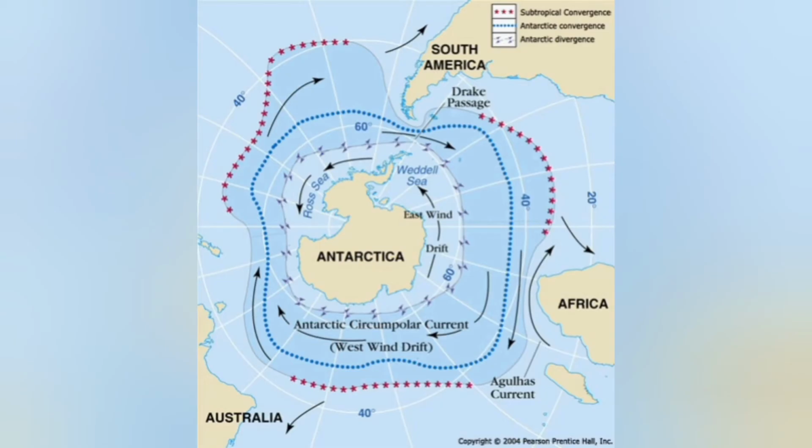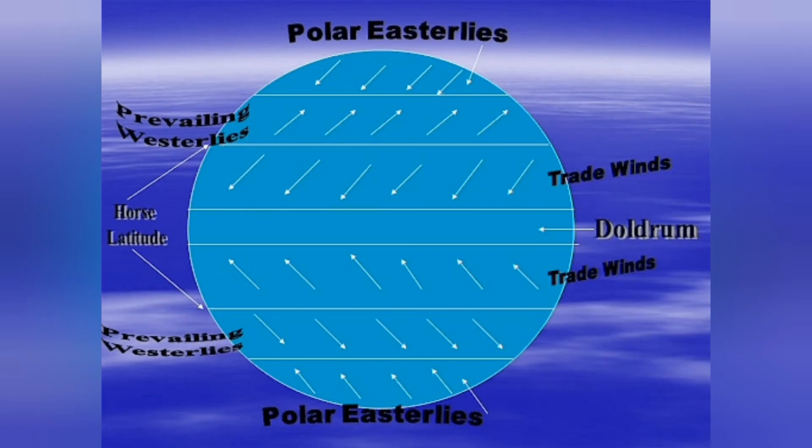The westerlies have an enormous impact on the sea currents, especially in the southern hemisphere. Driven by the westerlies, the powerful Antarctic circumpolar current rushes around the continent from west to east at about 4 kilometers per hour. Another name for the Antarctic circumpolar current is the west wind drift, and it is the largest sea current in the world and is responsible for transporting enormous volumes of cold, nutrient rich water to the sea, creating a healthy marine ecosystem and food webs.